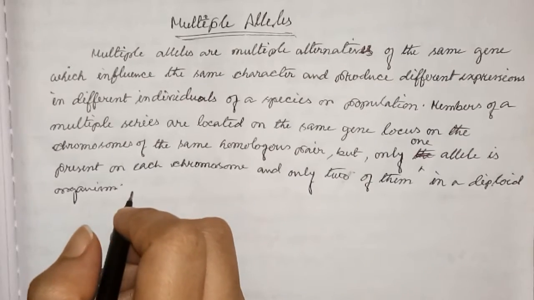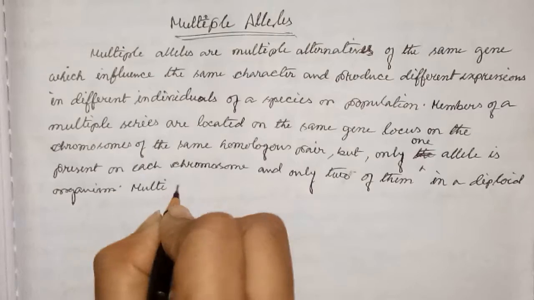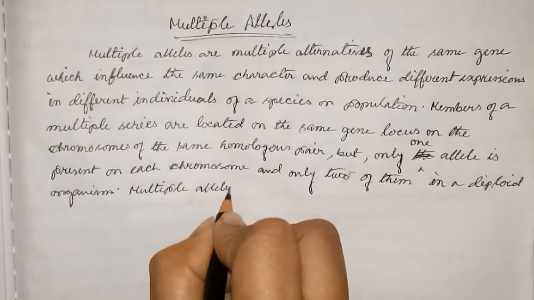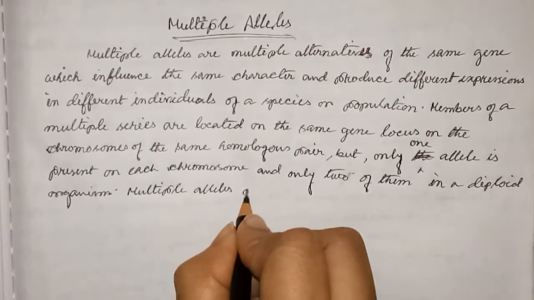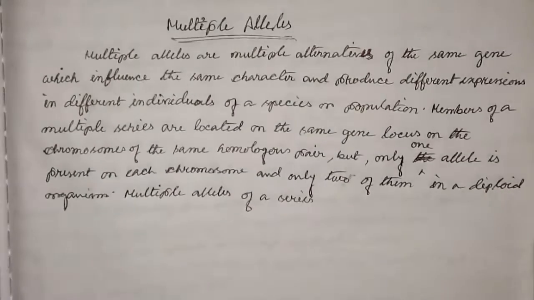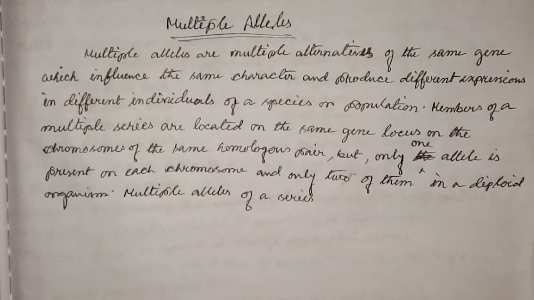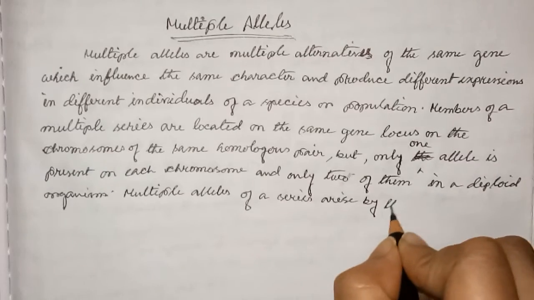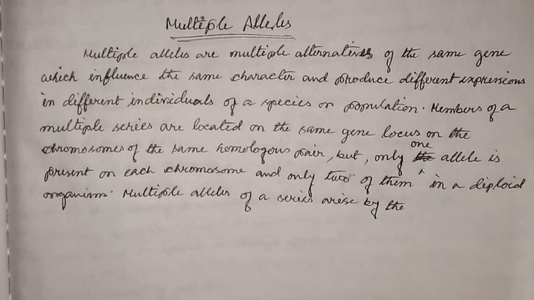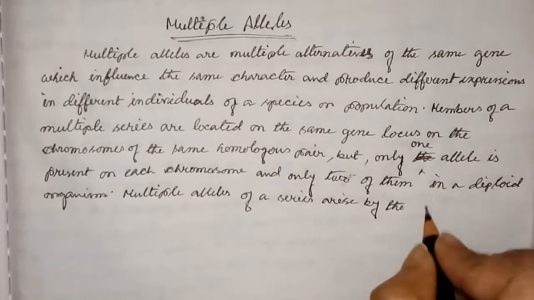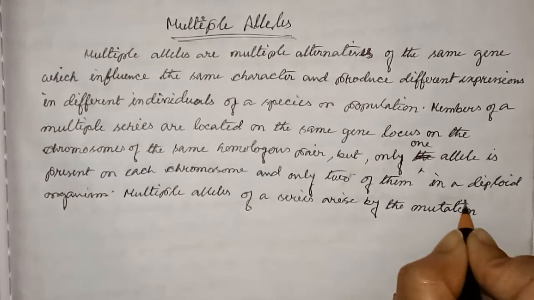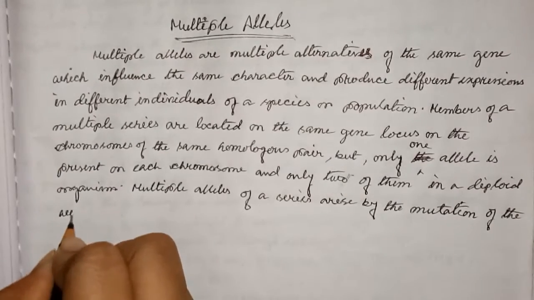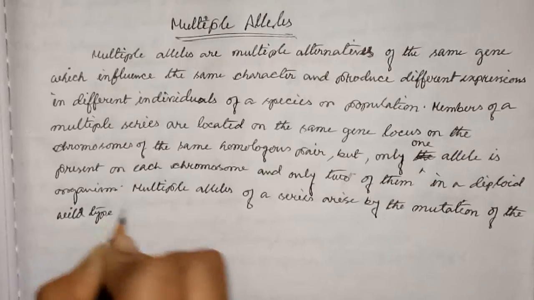Multiple alleles of a series arise by the mutation of the wild type allele.